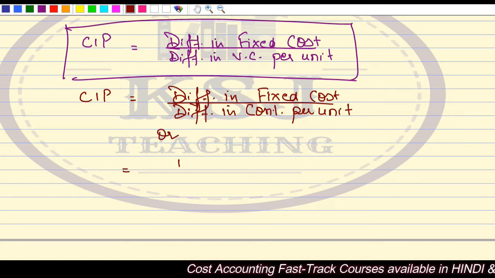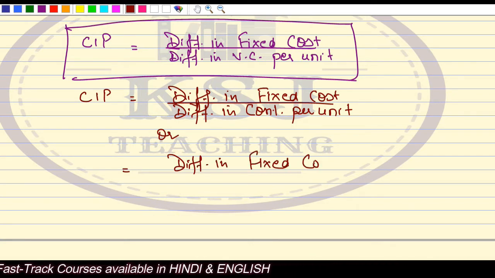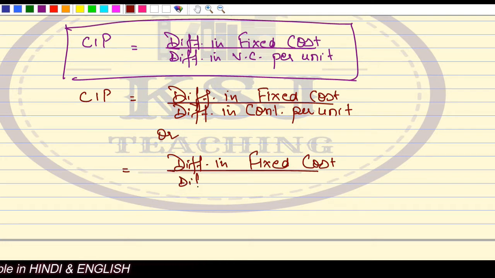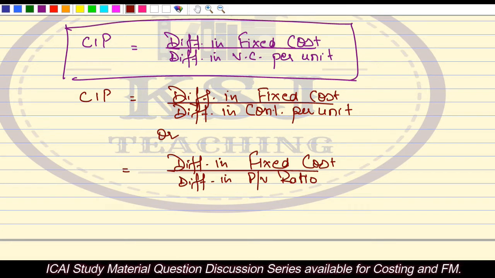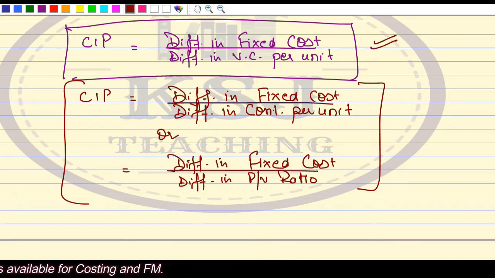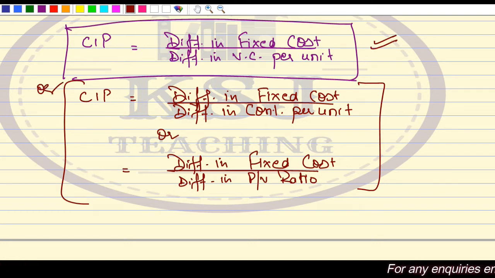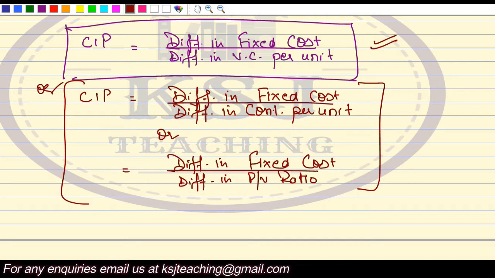Or difference in fixed cost divided by difference in PV ratio, where the contributions will be equal. We can use these two formulas also, but majorly the first formula is used. So for cost indifference point, you have three formulas.